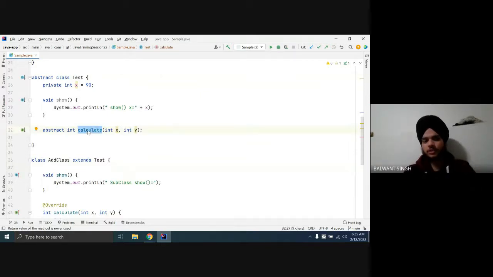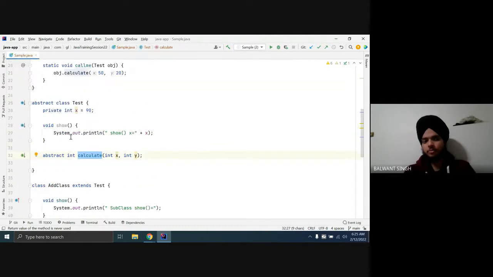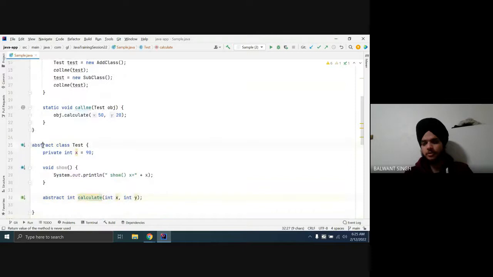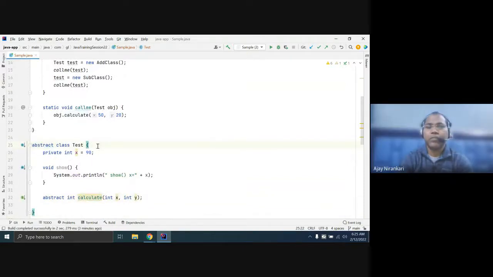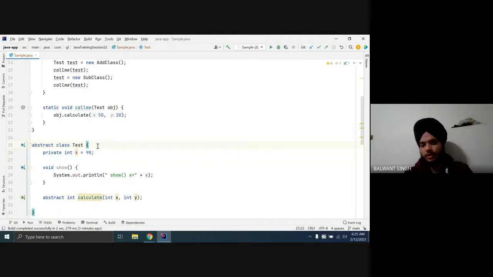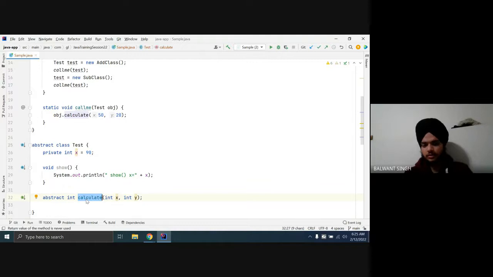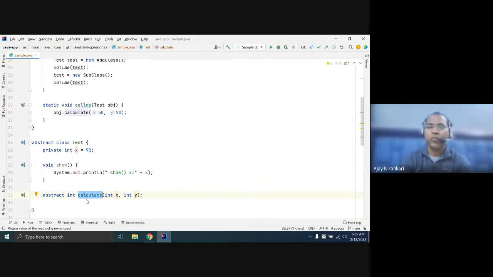Suppose in line 25 you write public class Test, then yes, we can write this method in a public class. Yes, you can write public class. Yes, if we write public, then we can write the abstract method like this. Okay, there is no problem.